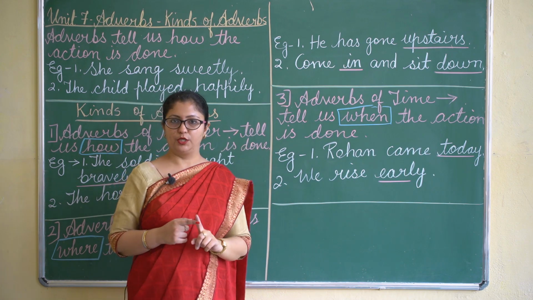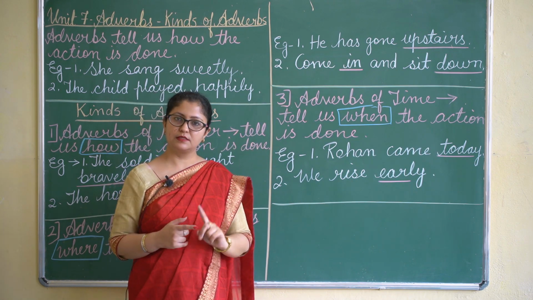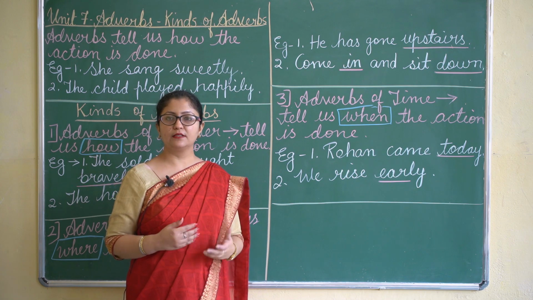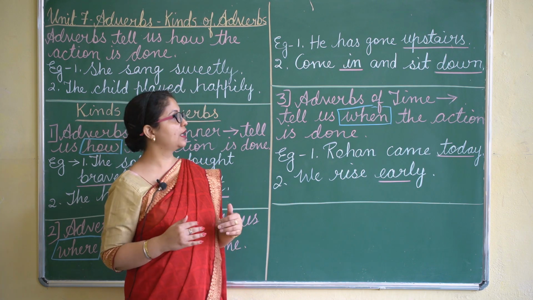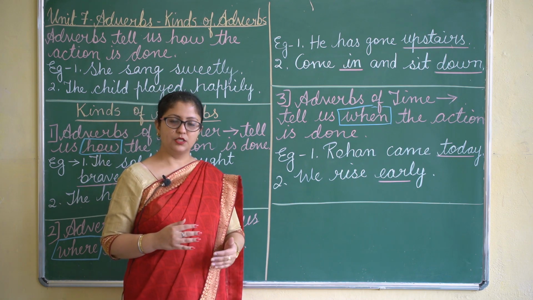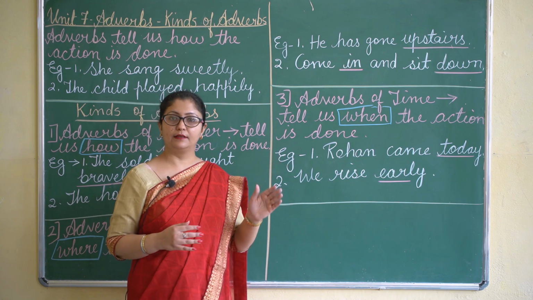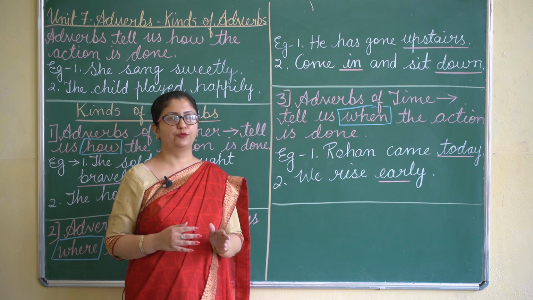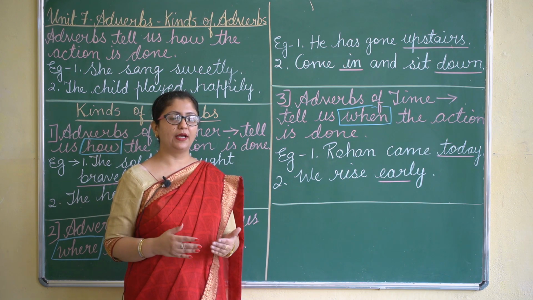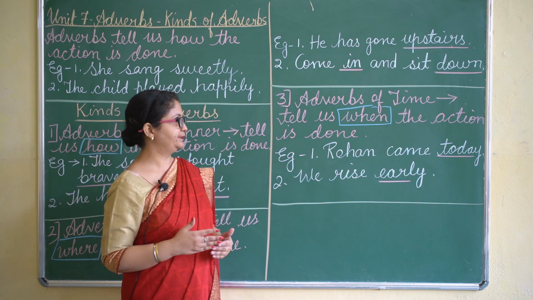Here there are two verbs, come and sit. Now where are these actions being done? So the answer is come in. So in is adverb of place, and sit down, down is adverb of place. It shows where the action is being done.